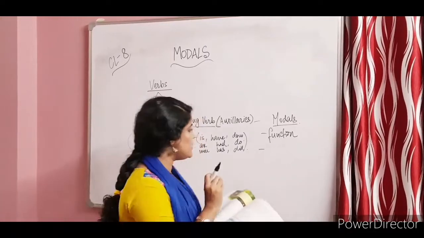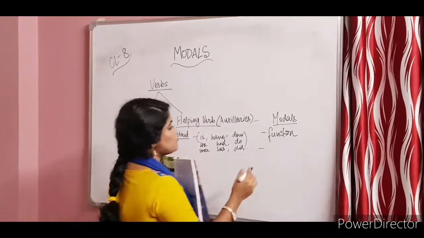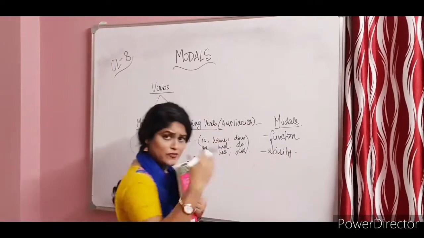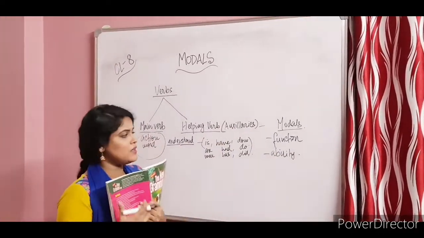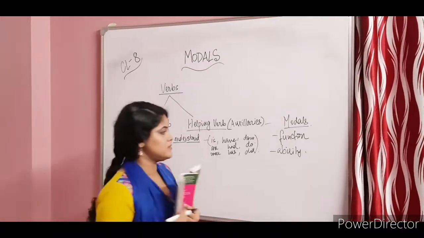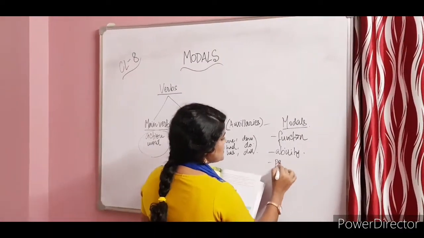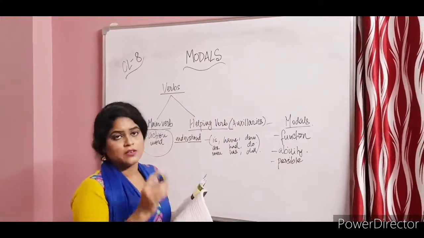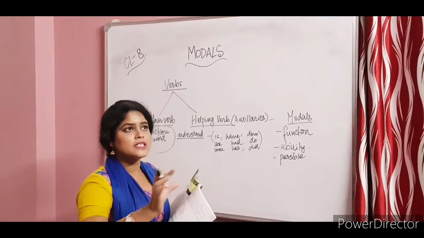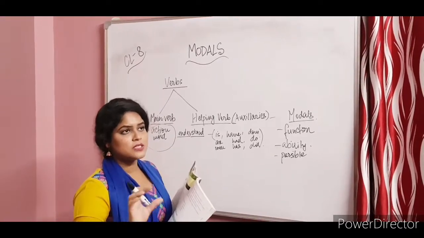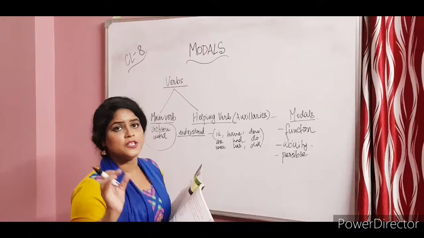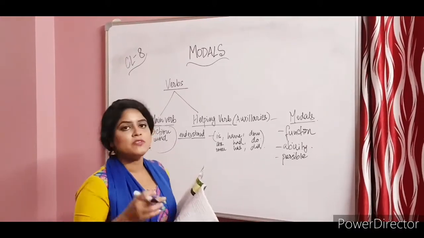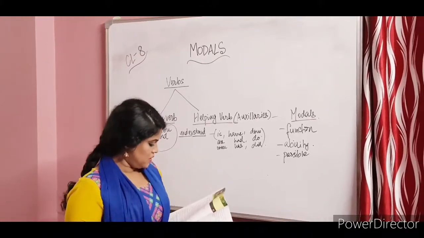Now the functions of ability, where you have to express that this could be done, or you are able to do this, or possibility, that's something that is possible. Instead of writing that this is possible or there is a possibility, you use a verb in place of that expression. So we are going to learn about those verbs.